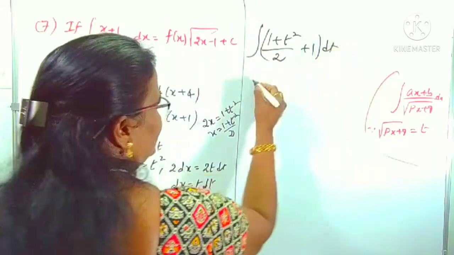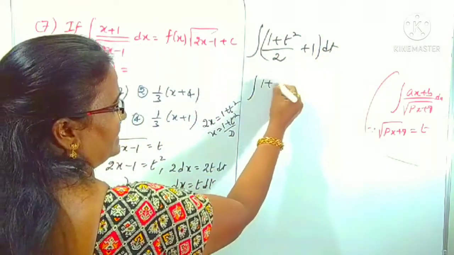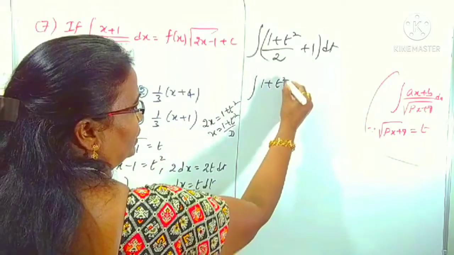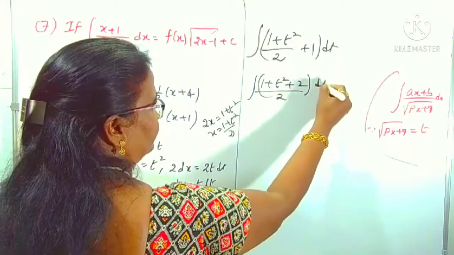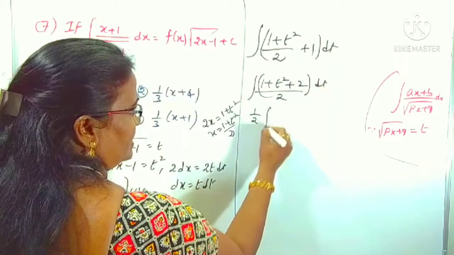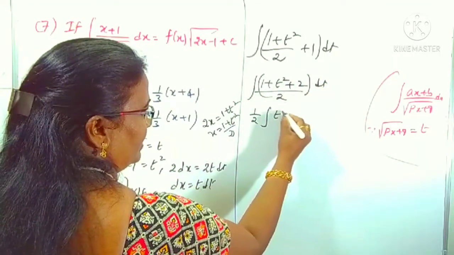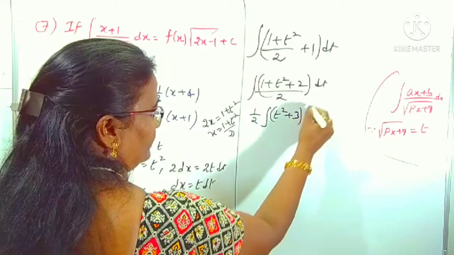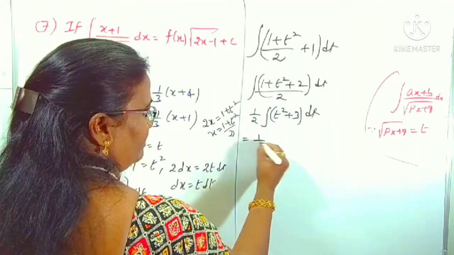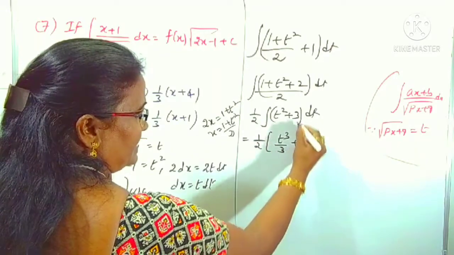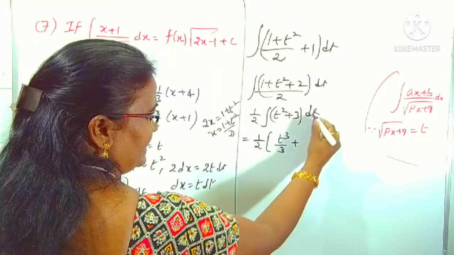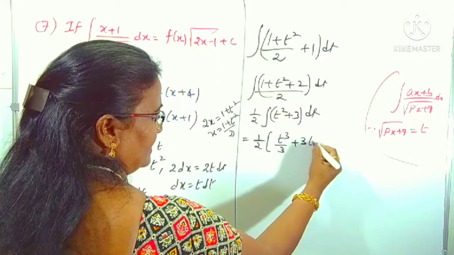We can simplify this function. 1 plus t square, LCM 2, so 1 plus 2 is 3: (t square plus 3) by 2, overall dt. 1 by 2 is a constant. Now you know its integral: 1 by 2 of t cube by 3 plus 3 times the integral of 1 with respect to t, that is 3t.